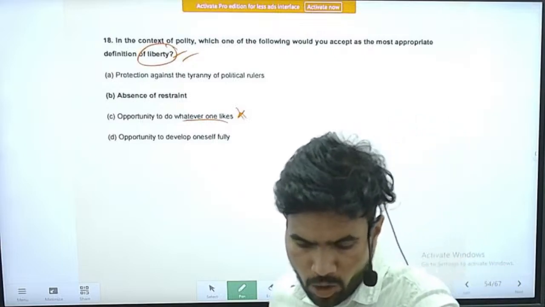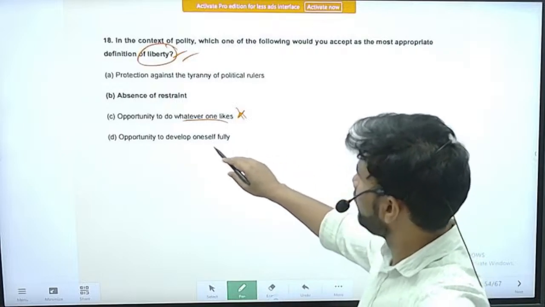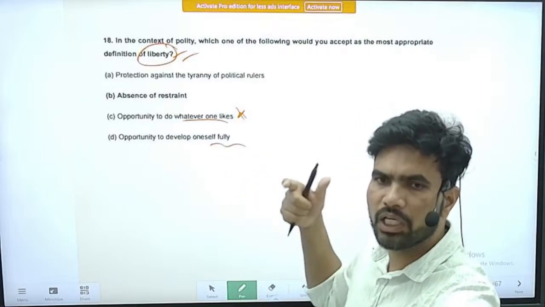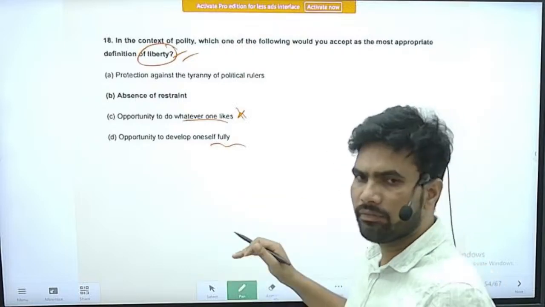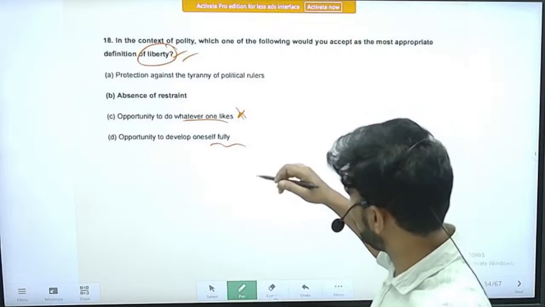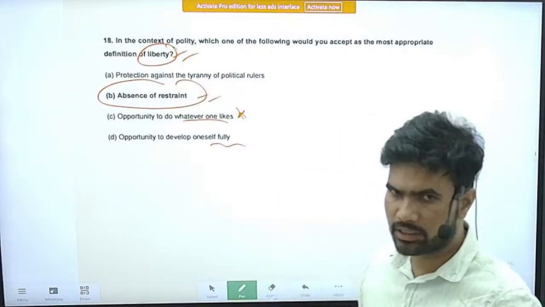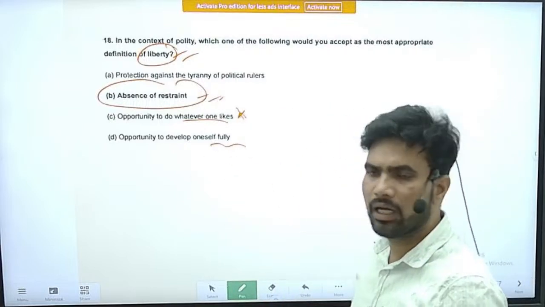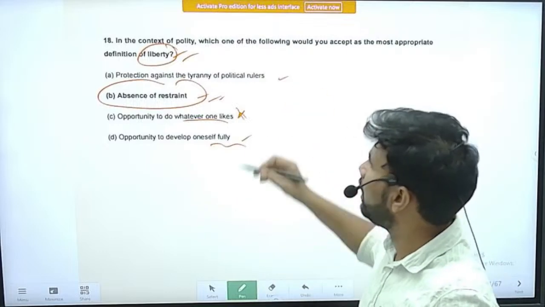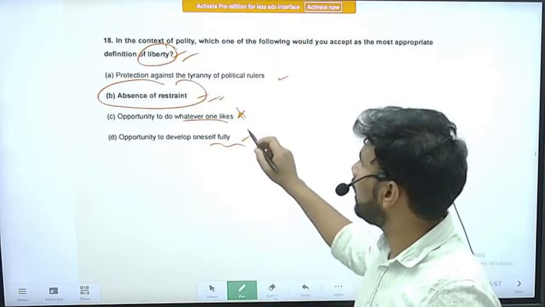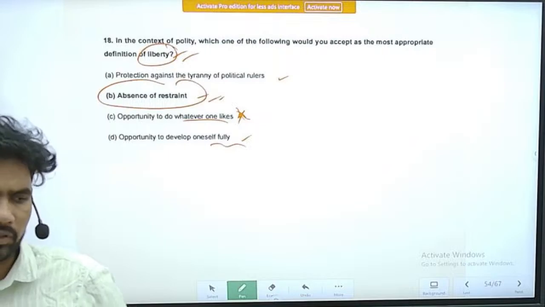Next, option D, opportunity to develop oneself fully. This is also there, but it is not actually giving the meaning of liberty; somewhat partially it is. The complete definition of liberty is the absence of restraint. So option D is partially giving the definition. Option A is also partially giving. Option C is completely incorrect. We cannot take that statement on its face. Right.